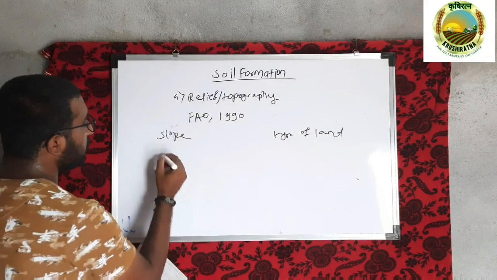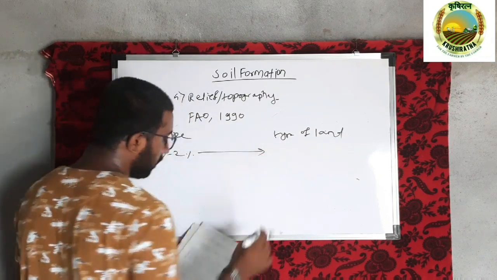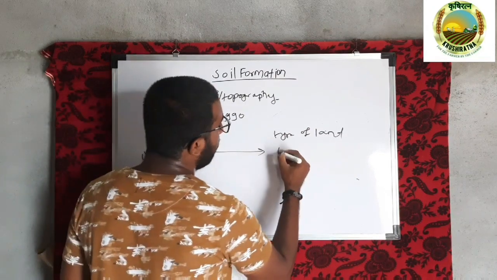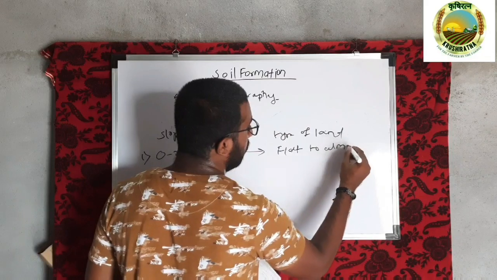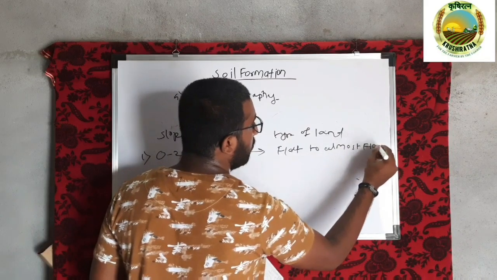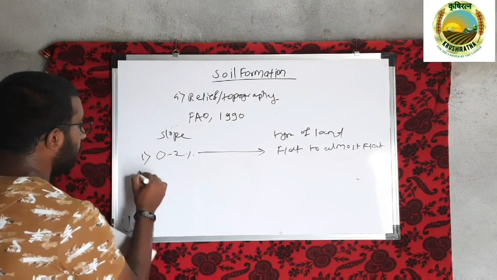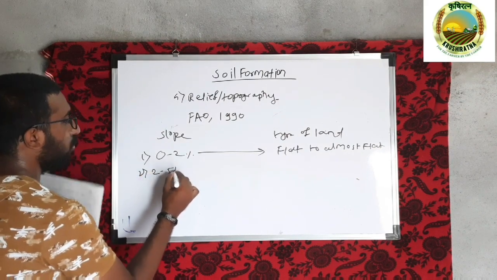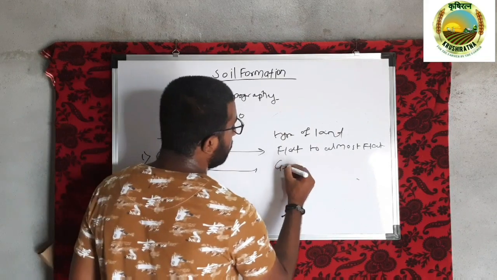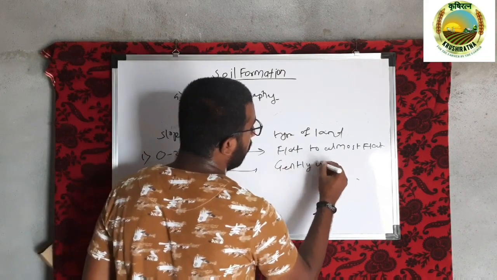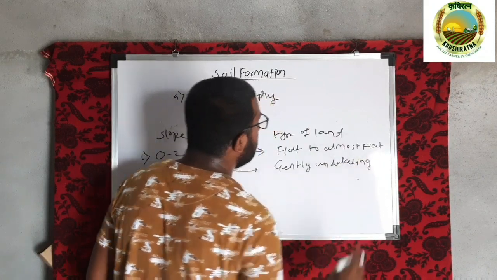If the slope is between 0 to 2%, then we call that land flat topographic land, flat to almost flat. म्हणजेच टोटल सपाट मध्ये जो आहे त्याचा स्लोप 0 to 2%. If the slope ranges between 2 to 5%, then we call it gently undulating topographic land.